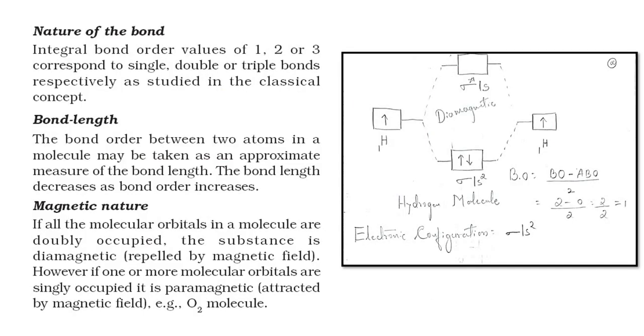Now next comes the nature of the bond. Integral bond order values like 1, 2, 3. When we calculate, the bond order is equal to 1/2 into Nb minus Na. If the bond order comes out to be 1, 2 or 3, it corresponds to single, double or triple bonds respectively.